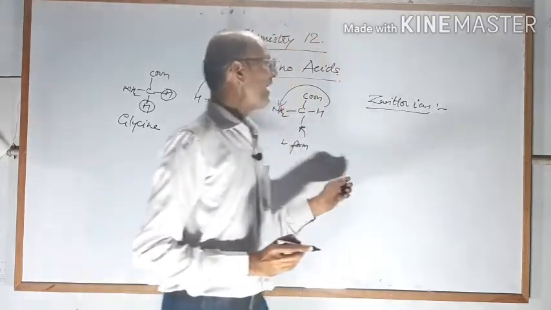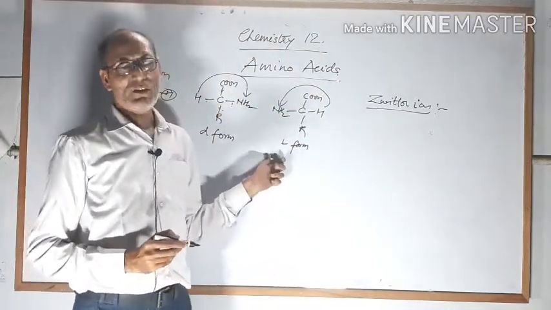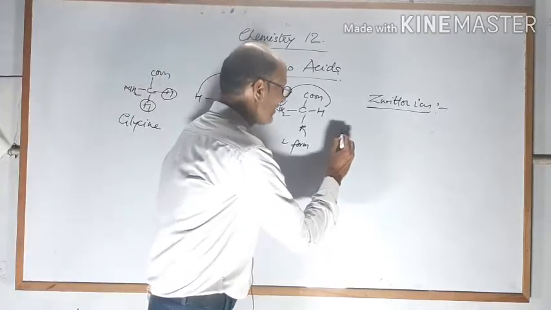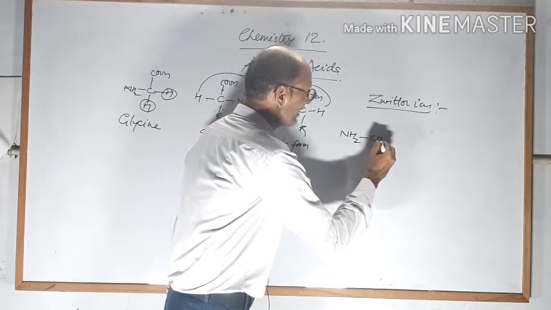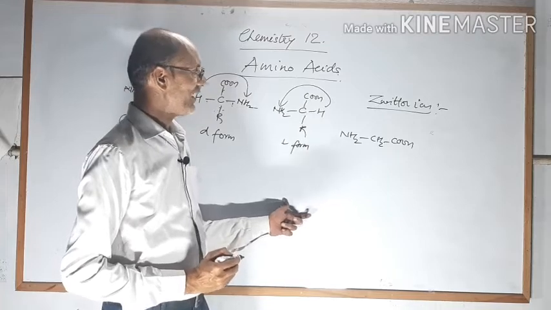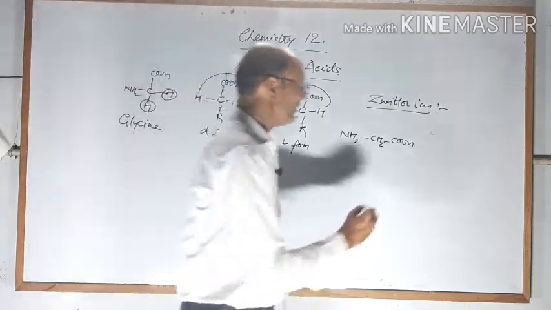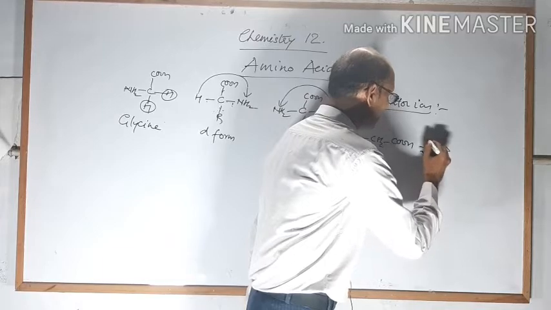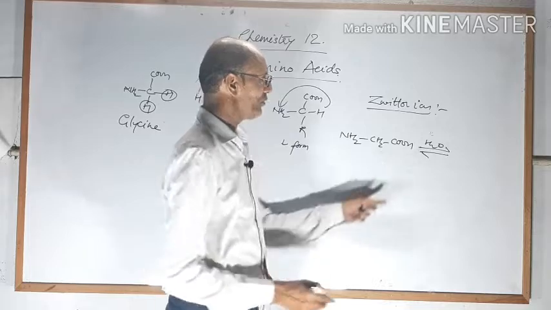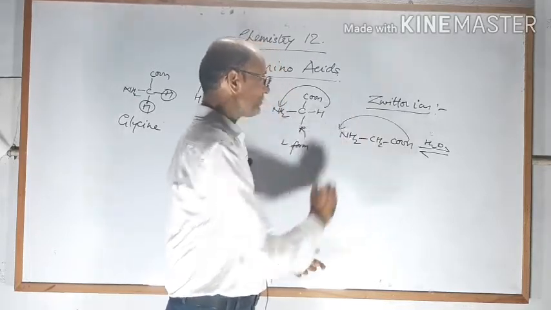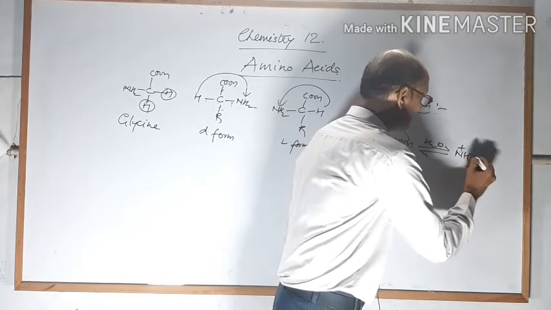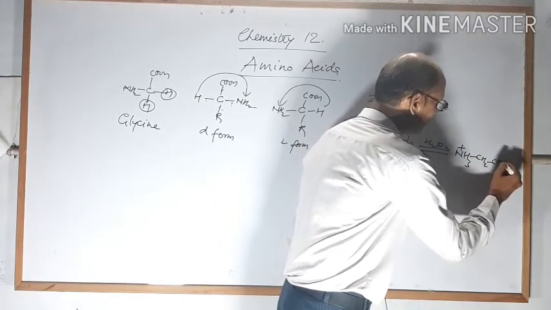Dear students, as we know, in all amino acids, one amino and one carboxylic group must be present. This is NH2, CH2, COOH. This is glycine, an example of an amino acid. When it dissolves in water, that means in aqueous condition, the hydrogen ion from the carboxylic group moves towards the amino group, and NH3 positive, single bond, CH2, single bond, COO negative is formed.